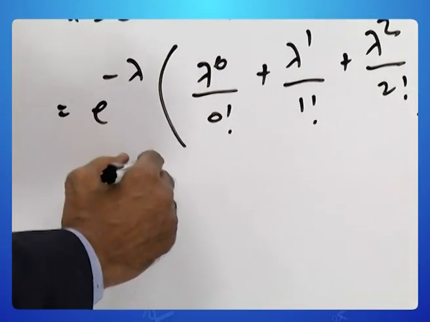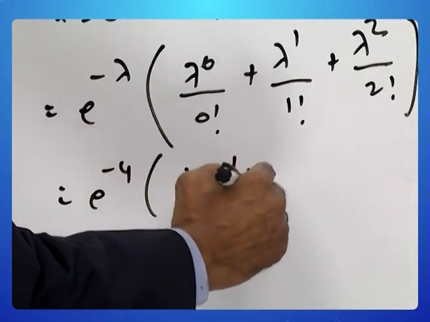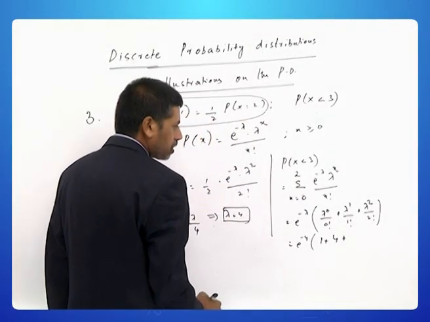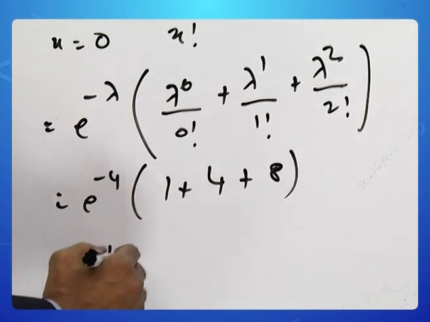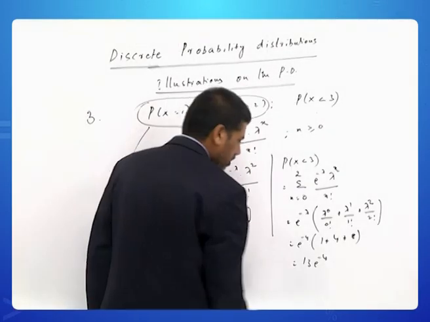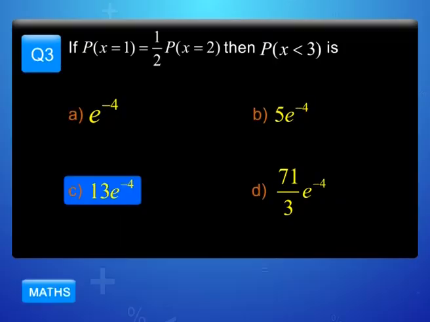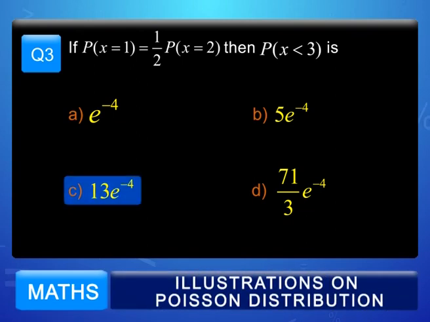So this is e power minus 4 into 1 plus 4 plus 16 by 2, which is 8. So this will be 13 e power minus 4, an extremely low probability. Please check, C is the correct option for this problem.